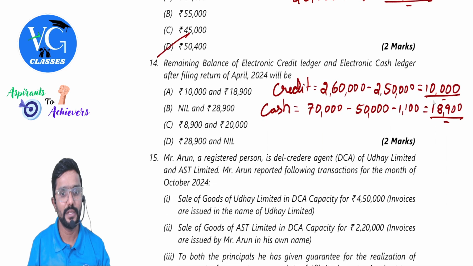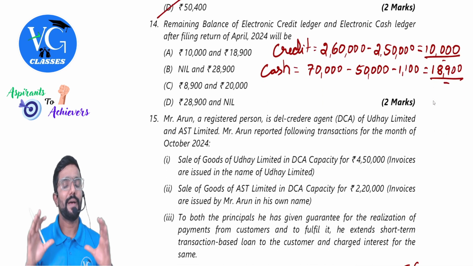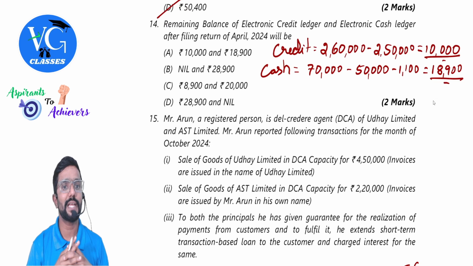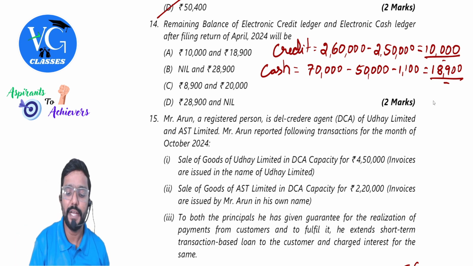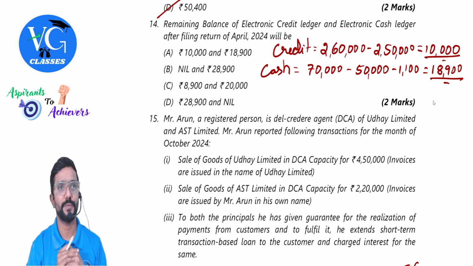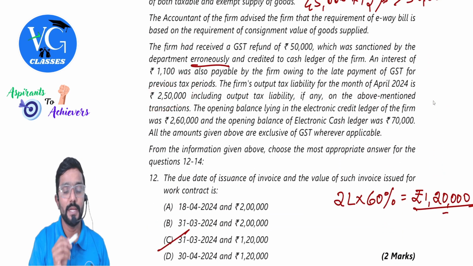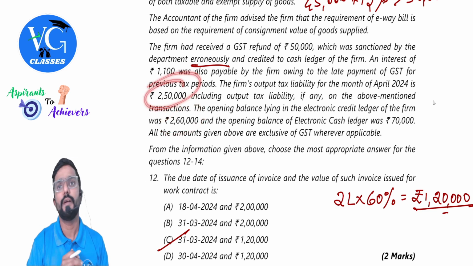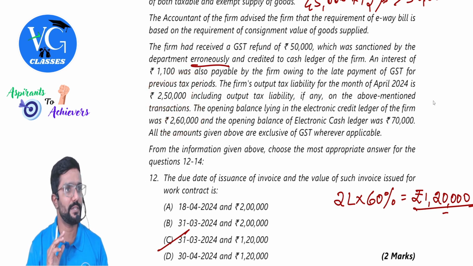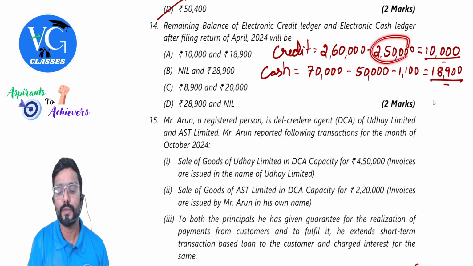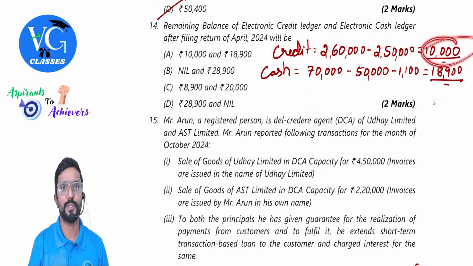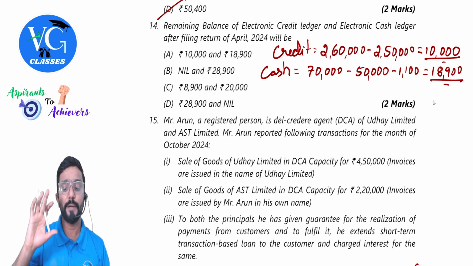Question 2 we have already done. Third one: remaining balance of electronic credit ledger and electronic cash ledger after filing return of April 2024 will be. We'll go one by one. Credit ledger, what was the opening balance? 260. And we have an output tax liability of how much for the period? 250. So can we use full credit, sir? Yes, we have 260 credit, and the entire 250 output tax can be adjusted to it. So I will adjust 250. What is the remaining credit, guys? 10,000. Remaining is 10,000.